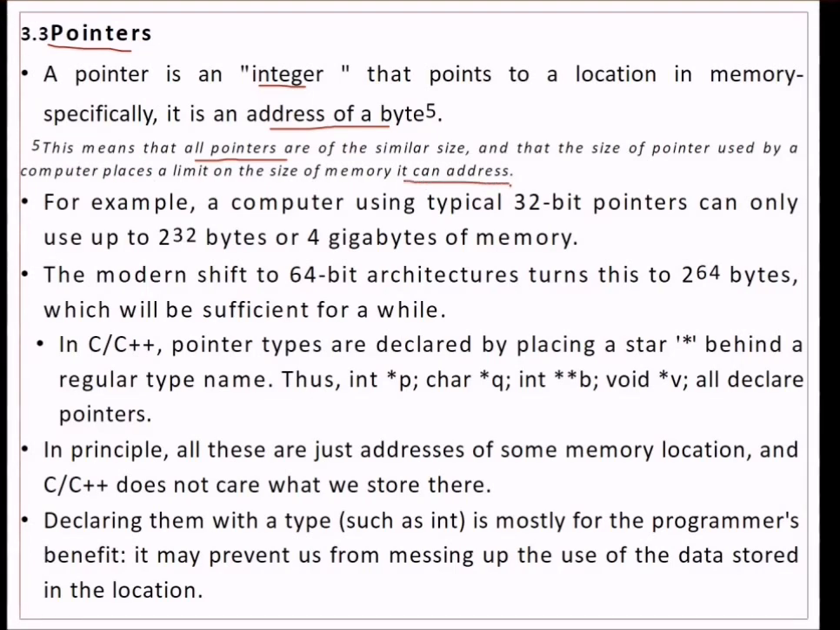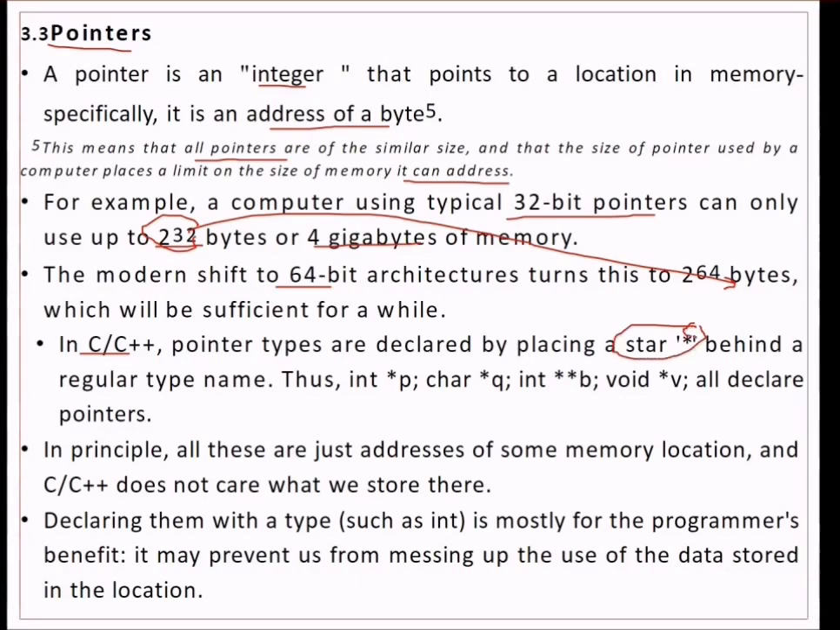This is very important. For instance, let us consider a computer using typical 32-bit pointers that can only address up to 2 to the power 32 bytes, or 4 GB of memory. But the modern shift to 64-bit architectures turns this to 2 to the power 64 bytes, which will be sufficient for a while. In C and C++ programming languages, pointer types are declared by a star.